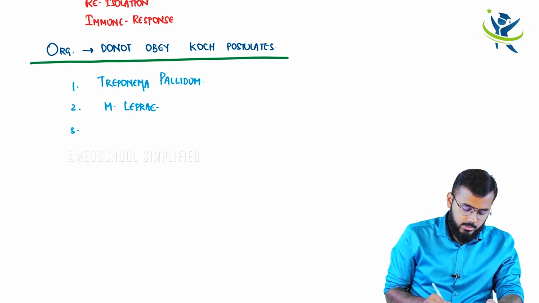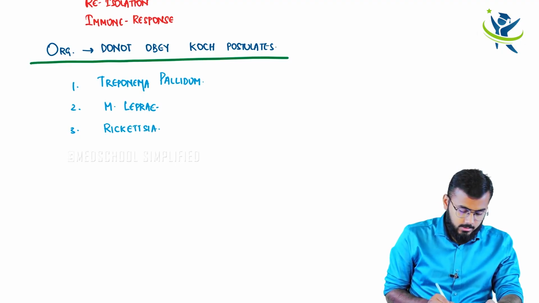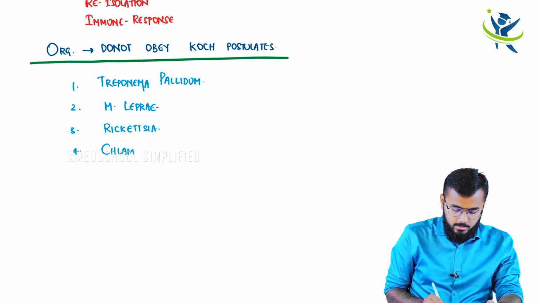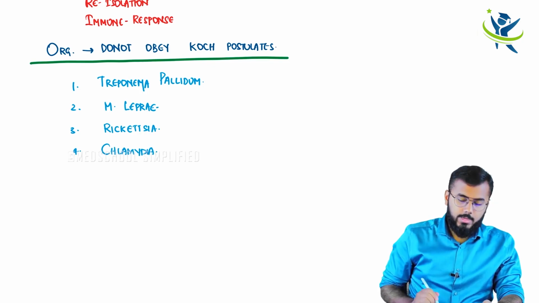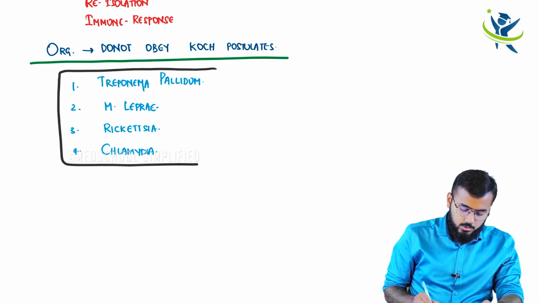The third important organism is Rickettsia. The fourth important organism is Chlamydia. So these are the four important organisms that do not follow Koch postulates.